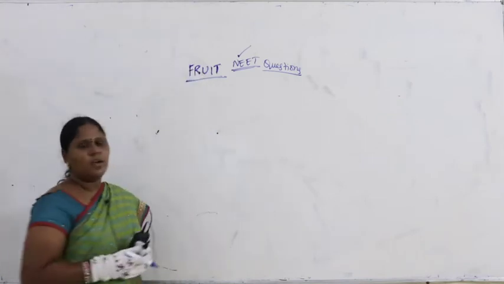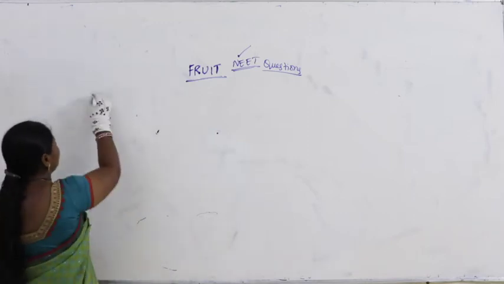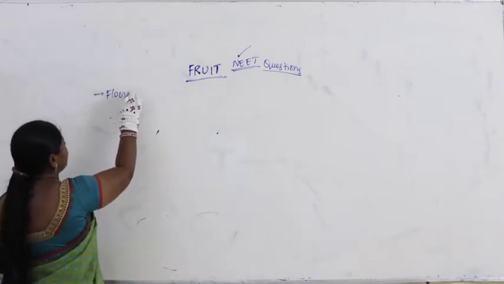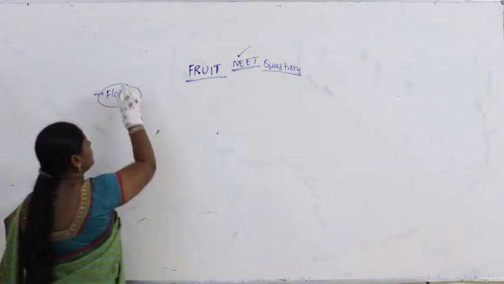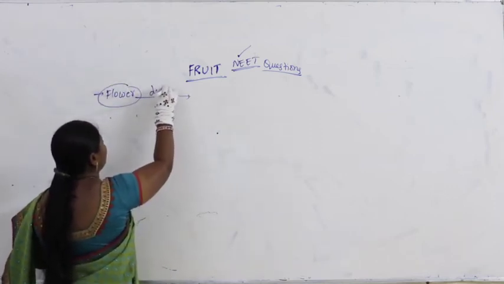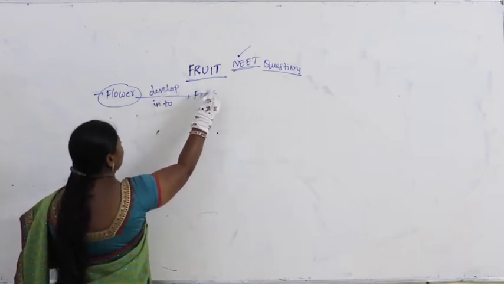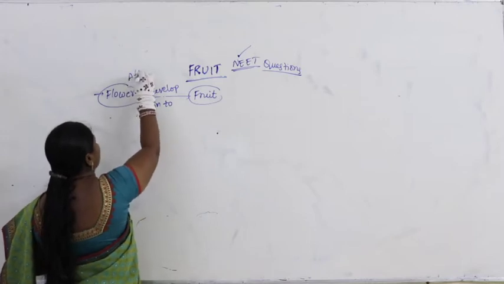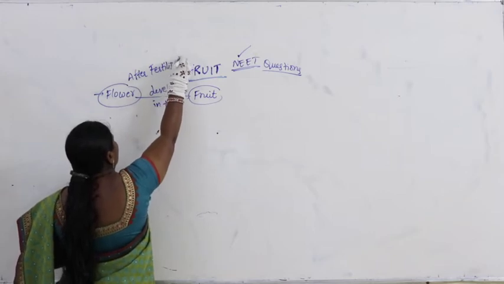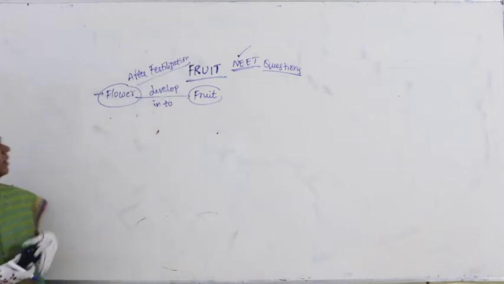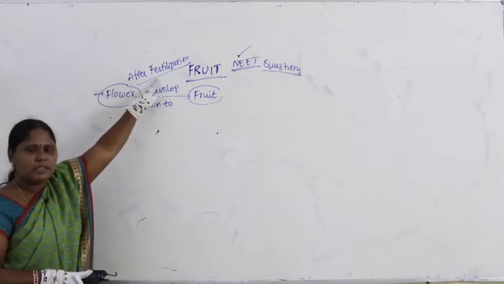Now you know that a flower, after fertilization, develops into fruit. Flowering takes place on the plant, flowers are produced, and then the flowers develop into fruit after the process called fertilization. What is fertilization?